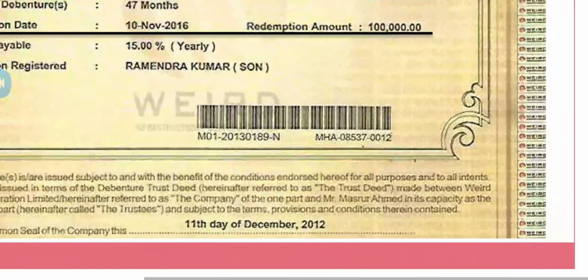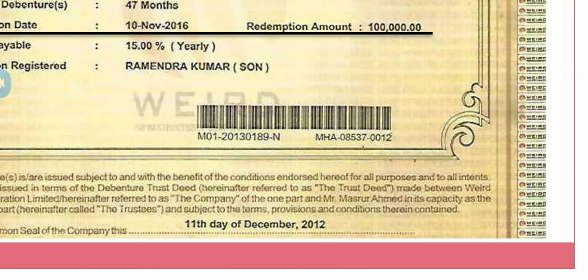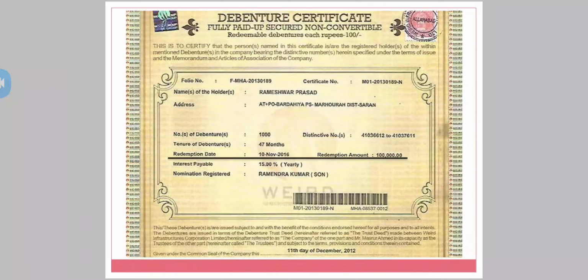See here below, it's written 11th day of December 2012, the company issued the debentures, and the company is going to redeem them on 10th of November 2016. So yes, all these dates are mentioned on the debenture certificate.